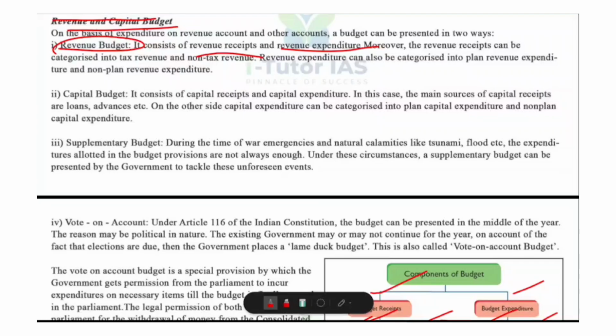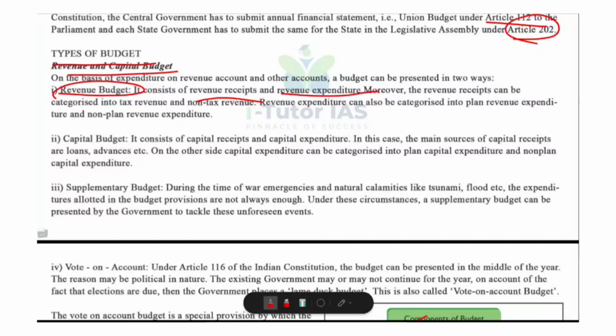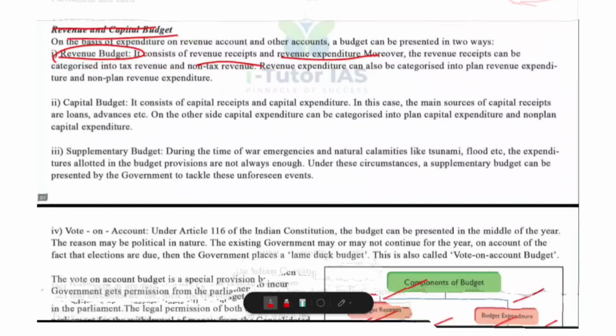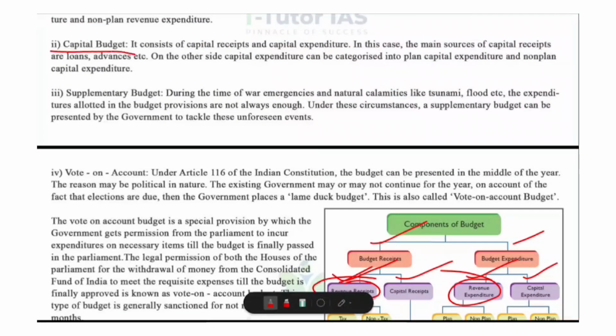So that is about revenue budget. Revenue budget can be classified into revenue receipts and revenue expenditure. So remember that budget can be classified into revenue budget and capital budget, and revenue budget can be classified into revenue receipts and revenue expenditure. Now what about capital budget? It consists of capital receipts and capital expenditure. Capital receipts main sources are loans raised by the government, that is internal or external. Then recoveries of loans, disinvestment processes, these all are included in capital budget.